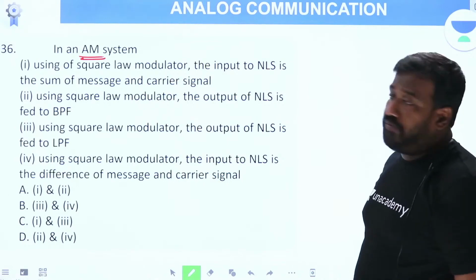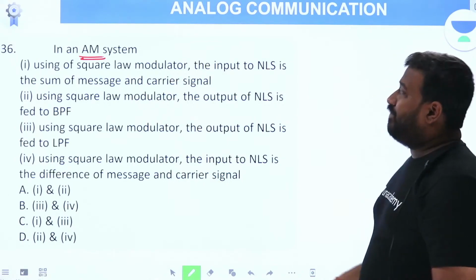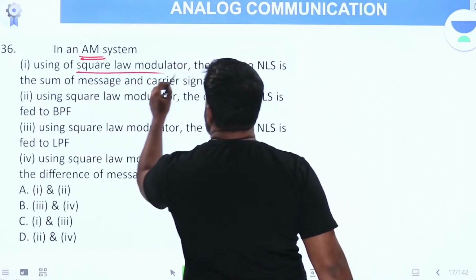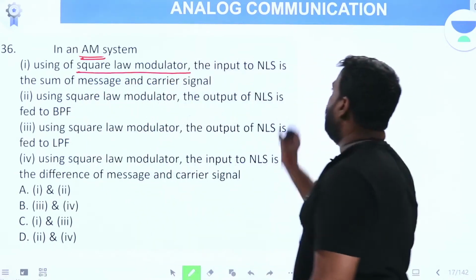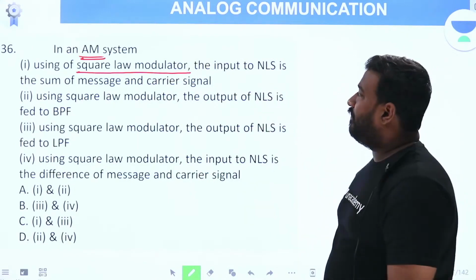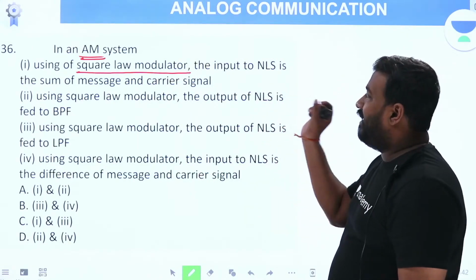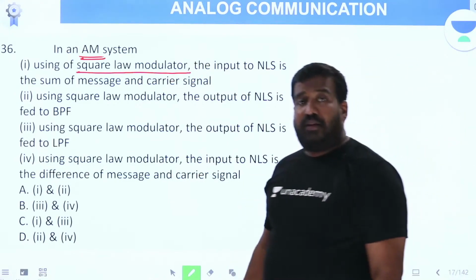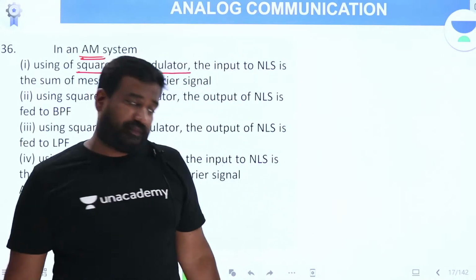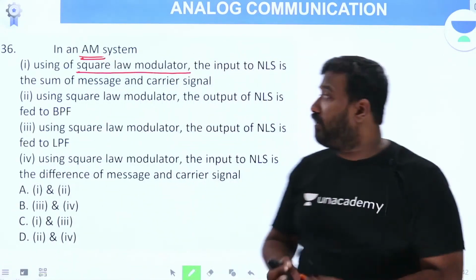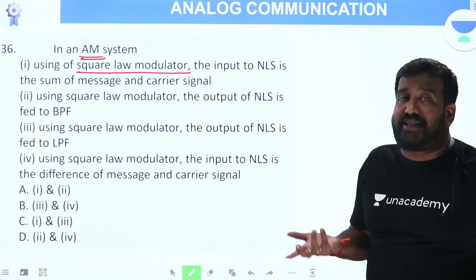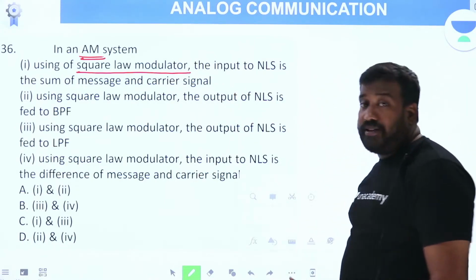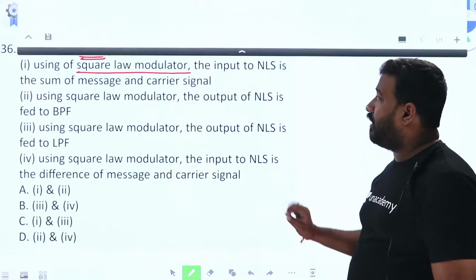So let me read out the question for you. In an AM system, using square law modulator, the input to the NLS nonlinear system is the sum of message and carrier signal. Now, if you want to answer this question, then you must know something about the square law modulator, otherwise you cannot answer. These are conceptual questions. Here, the student's concept will be tested through these kinds of questions.